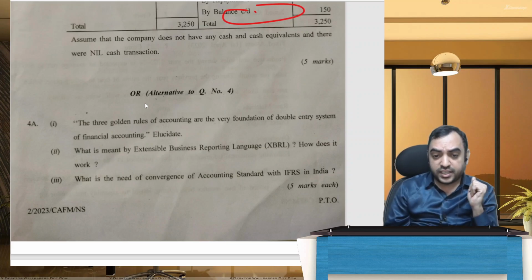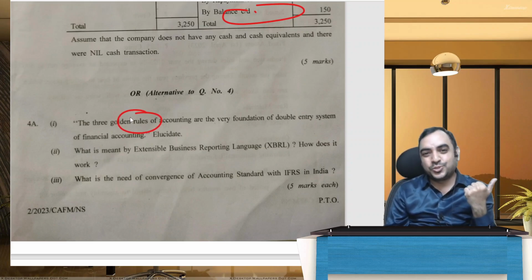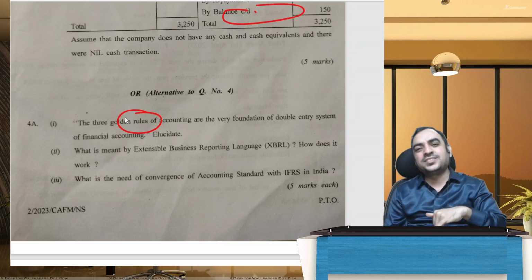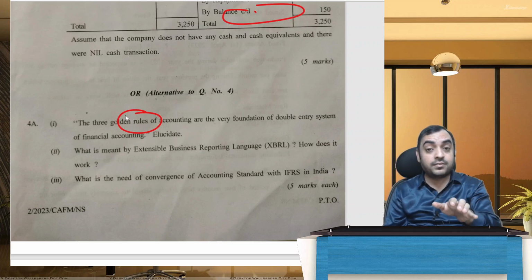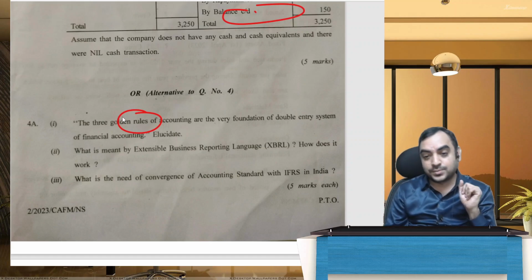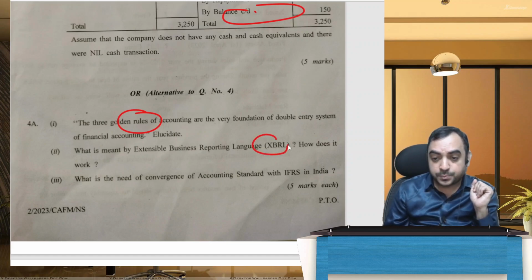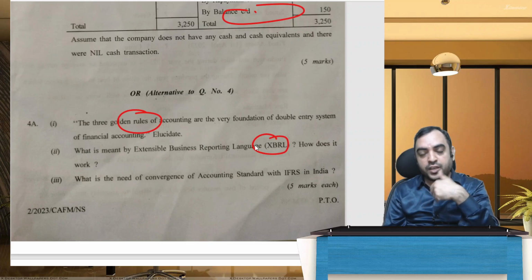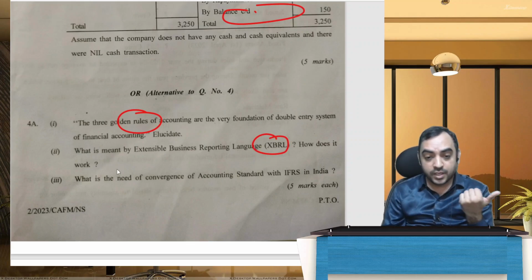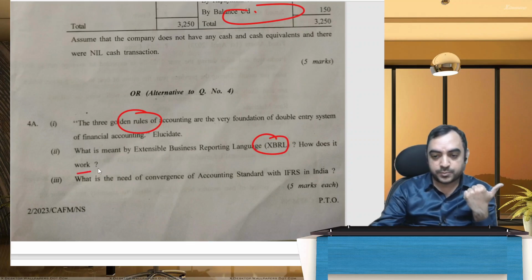Then theory questions. Three golden rules of accounting. You should know: debit the receiver, credit the giver; debit what comes in, credit what goes out; debit all expenses and losses, credit all incomes and gains. What is meant by XBRL? That is the online way of submission for large companies. How does it work? So a theoretical explanation.